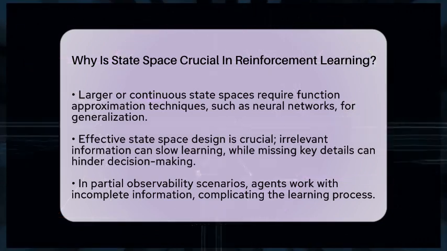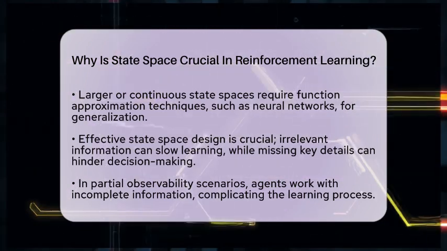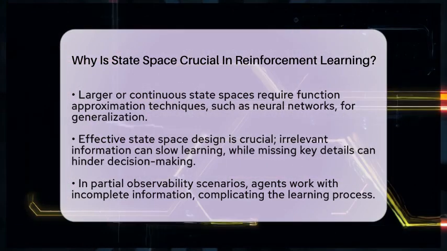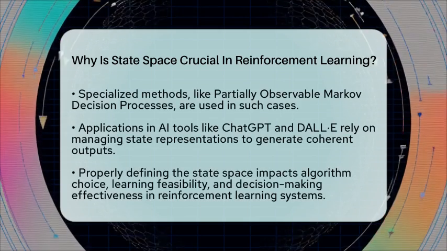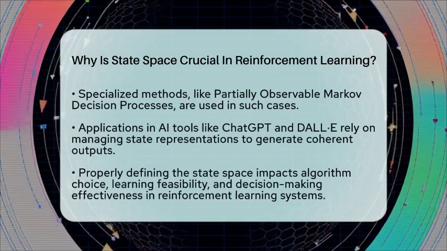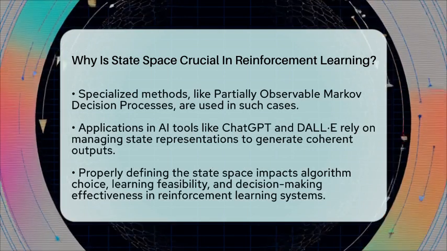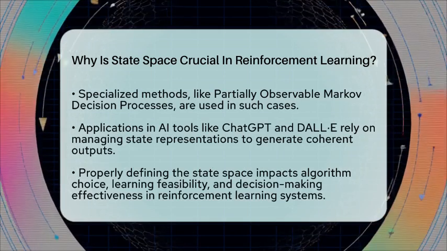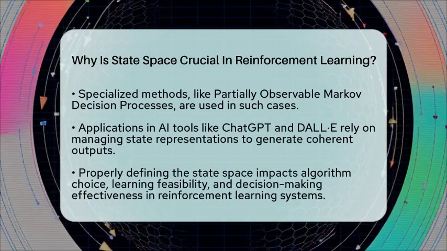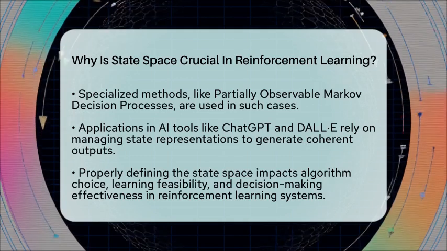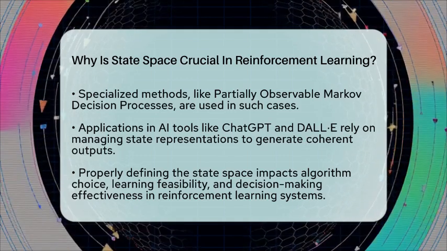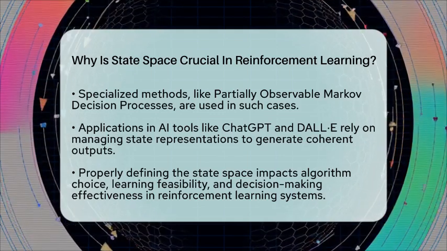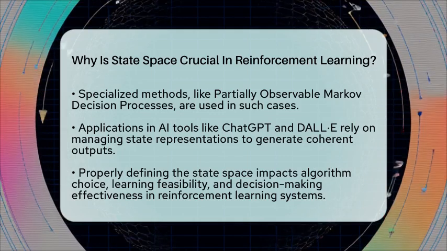From an application standpoint, state space considerations are crucial in artificial intelligence tools like ChatGPT, DALL-E, and Midjourney. Here, the state might represent the current context or input data that the model processes. Efficiently managing and representing these states allows these models to generate coherent text or images based on user prompts. Similarly, productivity plugins that integrate artificial intelligence often depend on well-defined state representations to understand user context and provide relevant